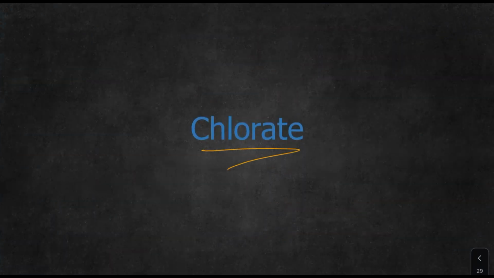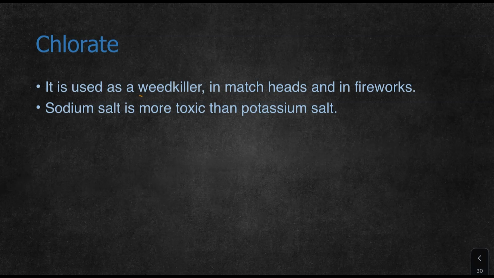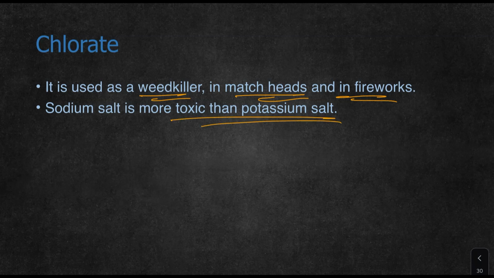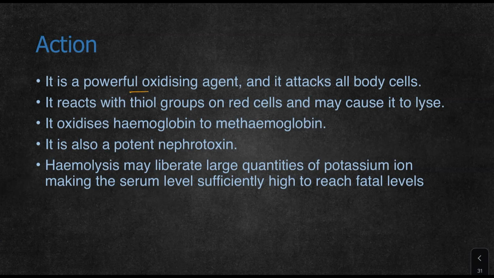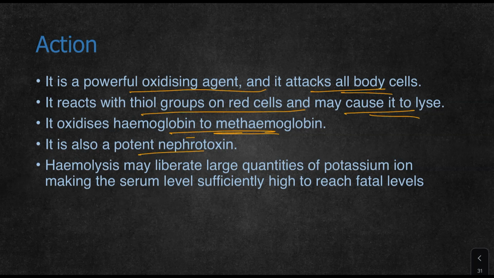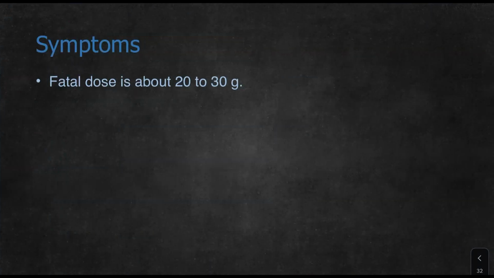Coming to chlorates. Chlorates are weed killers. They are used in matchheads and in fireworks. Sodium salt is more toxic than potassium salt of chlorate. It is a powerful oxidizing agent and it attacks all body cells. It reacts with thiol groups on red cells and may cause them to lyse. It oxidizes hemoglobin to methemoglobin. It is also a potent nephrotoxin. So most cells, when they come in contact with it, start dying. Hemolysis may liberate large quantities of potassium ion, making serum levels sufficiently high to be fatal.